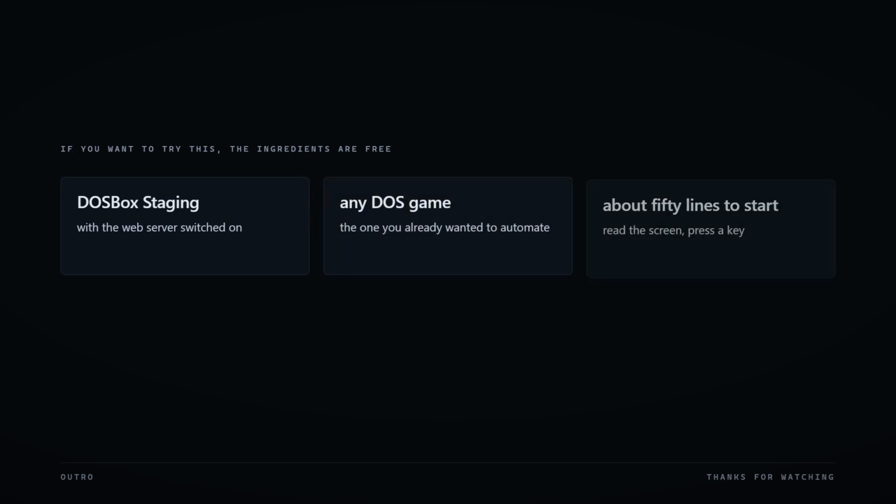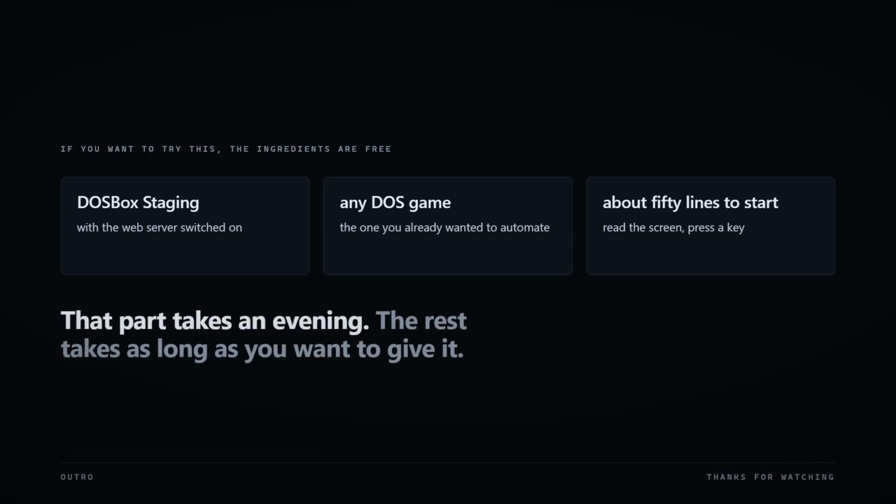If you want to try this yourself, the ingredients are free. DOSBox Staging with the web server switched on, any DOS game you like, and about 50 lines of code to read the screen and press a key. That part takes an evening. The rest takes as long as you want to give it.